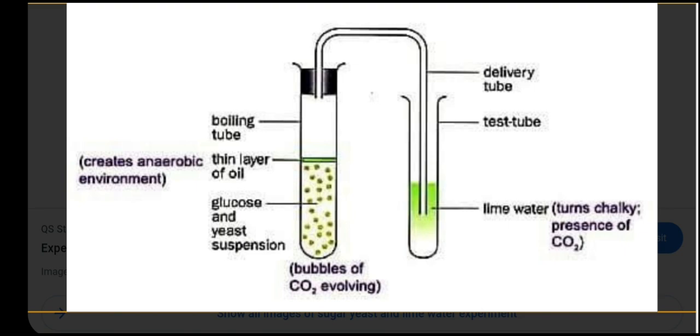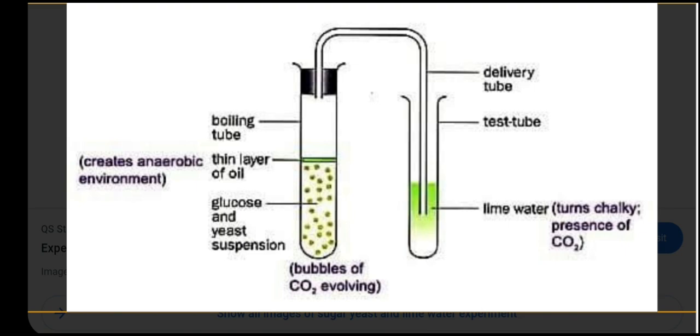This is the setup of the experiment in which we have taken glucose and yeast suspension, covered with a thin layer of oil. We have taken two tubes, and the one with the glucose and yeast suspension is fitted with a cork, and the end of that tube goes into the lime water. This is to show anaerobic respiration, which means the oxidation of glucose in the absence of oxygen.